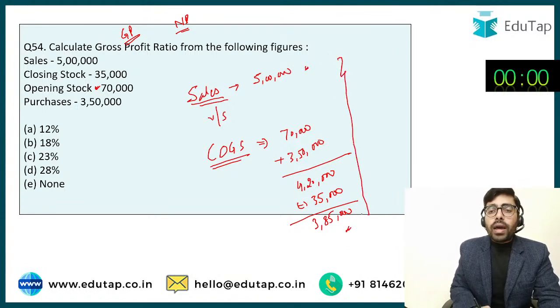What is your gross margin here? आपका gross margin कितना है? Simply gross margin is 1,15,000.